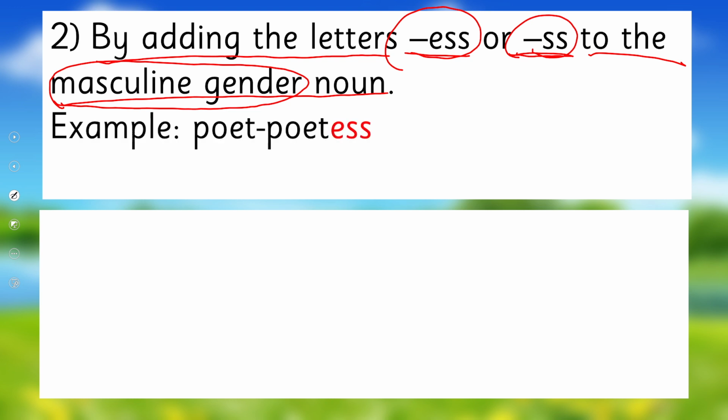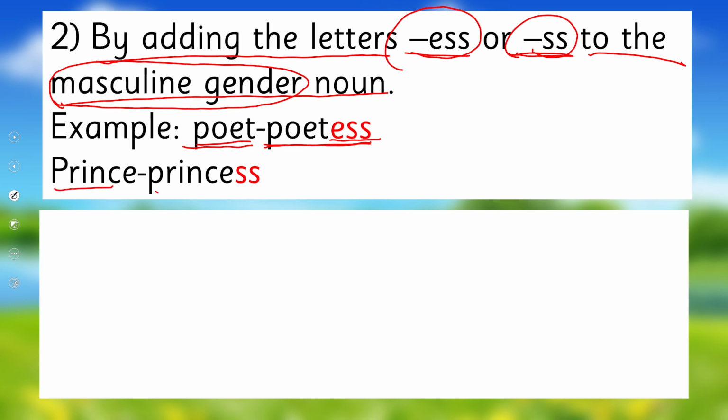For example, poet. Now by adding ess to it, poetess, it becomes feminine noun. Prince, princess. Now I have just added ss, it's masculine gender, and it becomes feminine by adding ss, right?